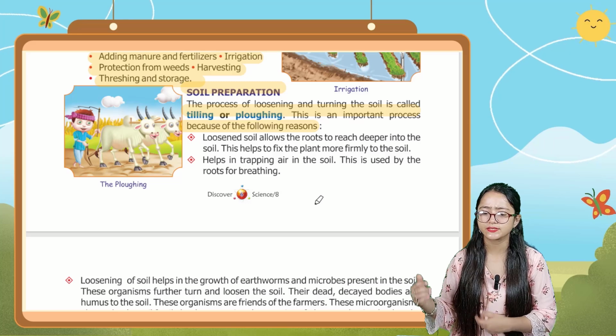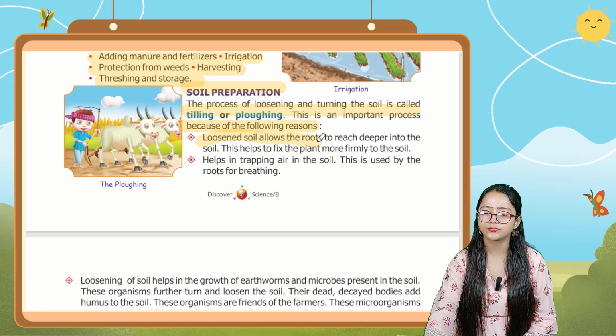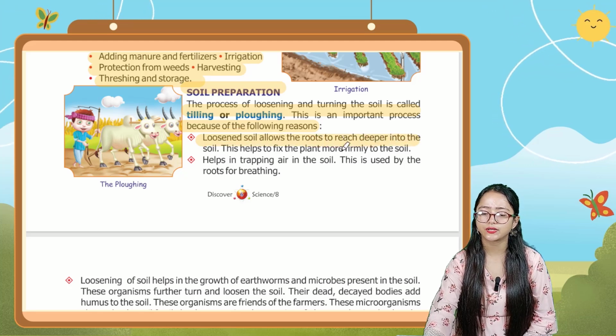There are some reasons. The first point is that loosened soil allows the roots to reach deeper into the soil.